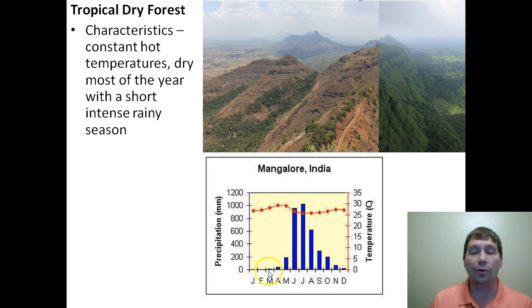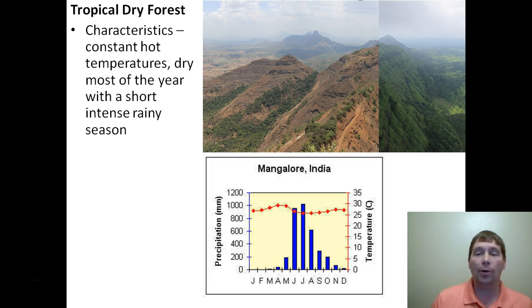November, December, January, February, March, super dry. And then we have periods of the year where it's crazy wet, where we're getting 5-6 feet of rain in 1 month. And so this picture here shows you what a tropical dry forest can look like. During certain times of the year, yeah, it looks really, really dry. But on other times of the year, specifically the wet season, it's going to look just like a tropical rainforest.